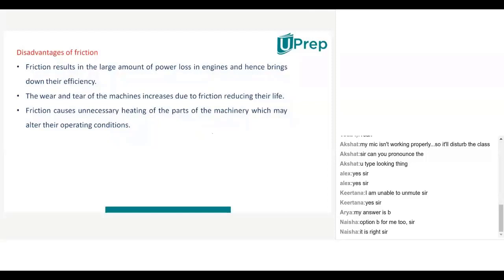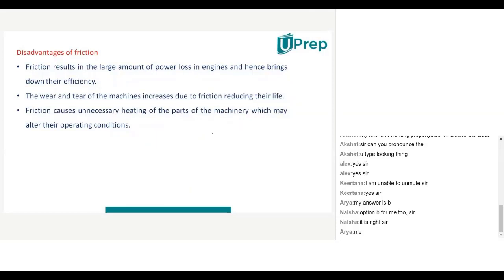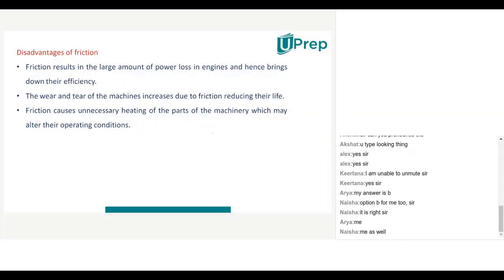Now how many of you ride a bicycle? How many of you are having a bicycle? Others, you are having a bicycle or not? Okay. So when you are using your bicycle for a large number of days, after that what do you do?